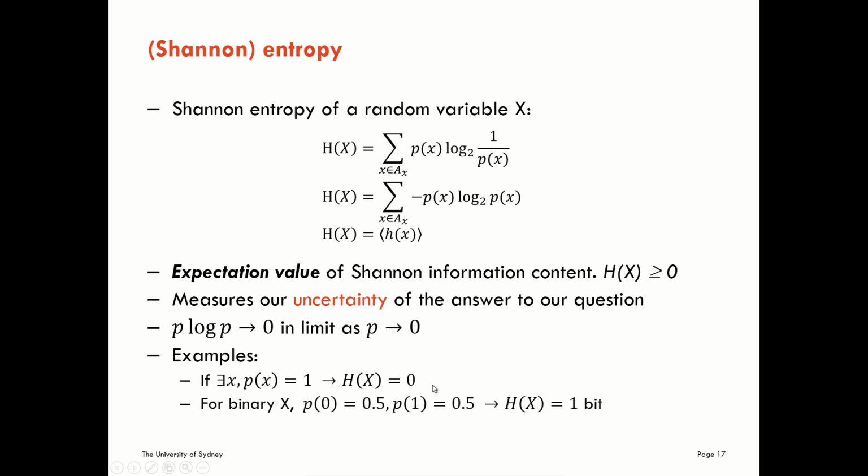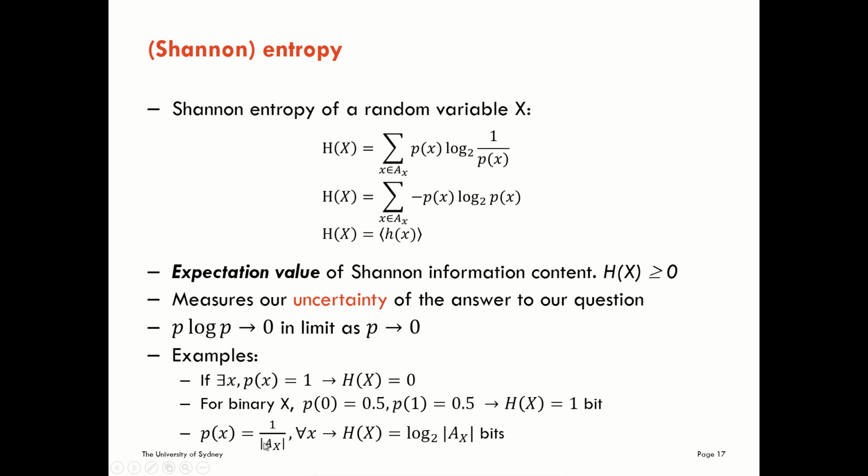As another example, let's say we have a binary variable X and our values, our realizations are equiprobable, 50-50, then in this case we have a Shannon entropy of 1 bit. Okay, so classically here we have 1 bit of uncertainty if we don't know whether we're going to get a yes or a no, a male or a female, or any other 50-50 random draw. So it's the classic interpretation of 1 bit.